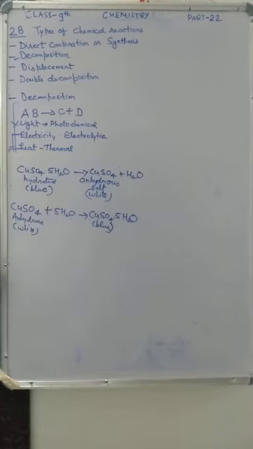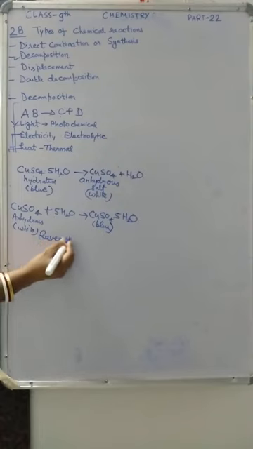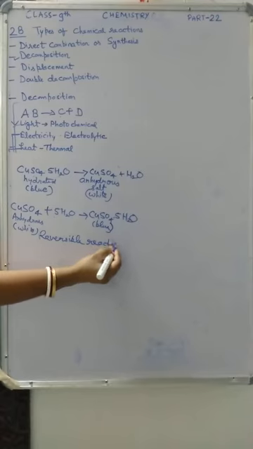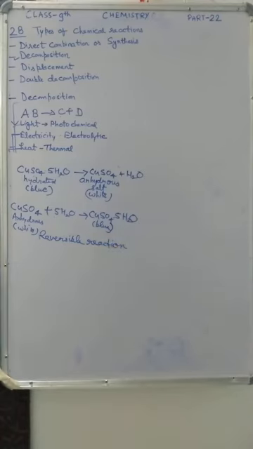So this type of reaction is called reversible reaction. This is one example of reversible reaction. I think all of you know, in a reversible reaction we can get back the original substance again.